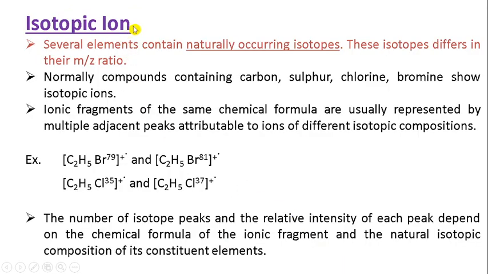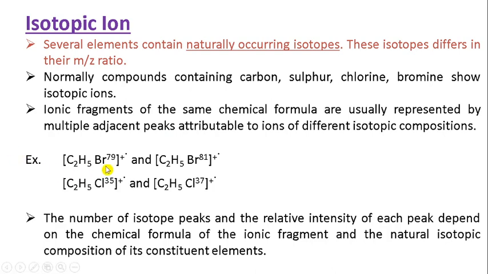Isotopic ions. We know that elements like carbon, bromine, chlorine, sulfur contain isotopes. Due to these naturally occurring isotopes, they differ in their m by z ratio. And ionic fragments of the same chemical formula are usually represented by multiple adjacent peaks attributable to ions of different isotopic combinations.